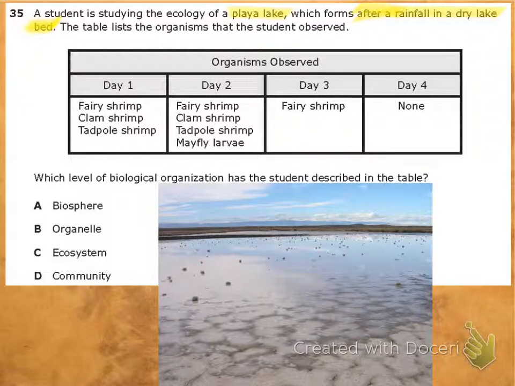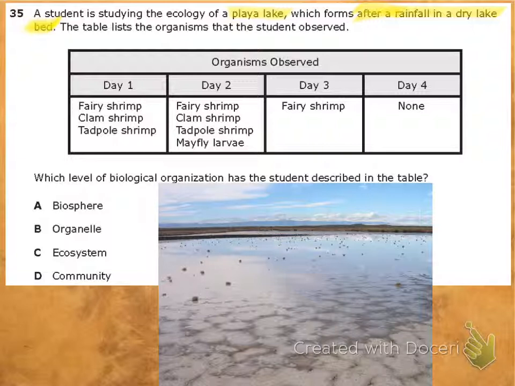So we know from our table that it doesn't last very long. It looks like the species that the student recorded start dying off after day 3, day 4. There's none left. So we know it's kind of a flash in the pan. It's here and then it's gone, right? So let's look at our table real quick. We see we have 4 days of the organisms observed. We see that there are 3 shrimp overall, and there is 1 fly larvae, and that's it.